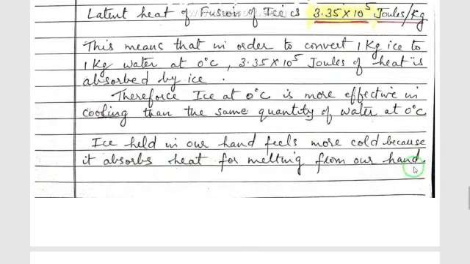When we put ice in our hand, it starts melting because the temperature of our hand is higher. During melting it takes 3.35 × 10^5 joules of heat energy from our hand, so it appears very cold to us.